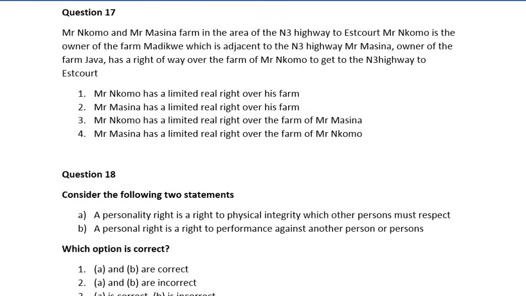Number 2, Mr. Masina has a limited real right over his farm. Number 3, Mr. Nkomo has a limited real right over the farm of Mr. Masina. Number 4, Mr. Masina has a limited real right over the farm of Mr. Nkomo. So guys, here the correct answer is number 4, which says Mr. Masina has a limited real right over the farm of Mr. Nkomo.